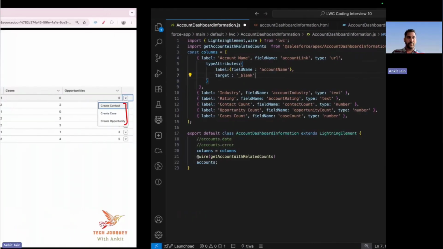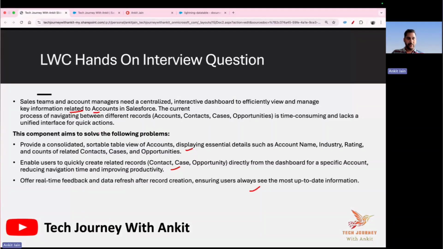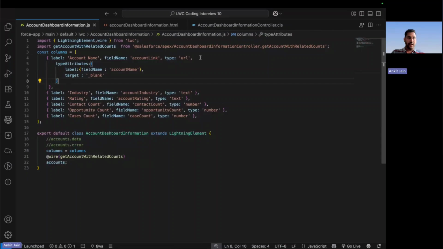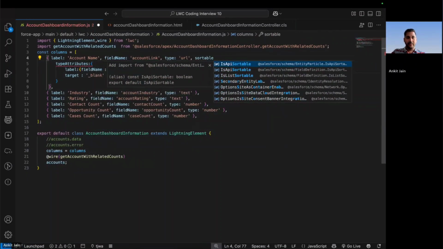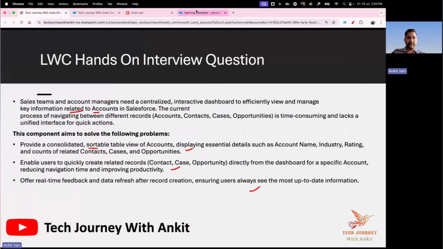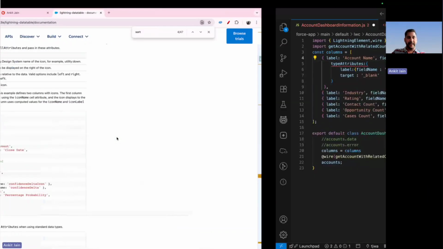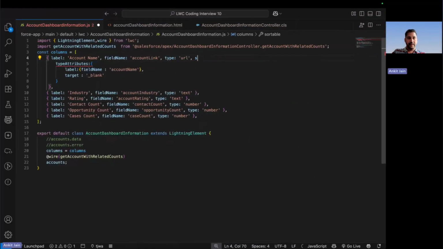Another thing, if you go to the problem statement, they have also asked that all the columns should be sortable. So to make it sortable, you have to add one more attribute, and if I'm not wrong, sortable is the attribute name. This is the attribute that you should be adding, so that all your columns will be sortable as well.